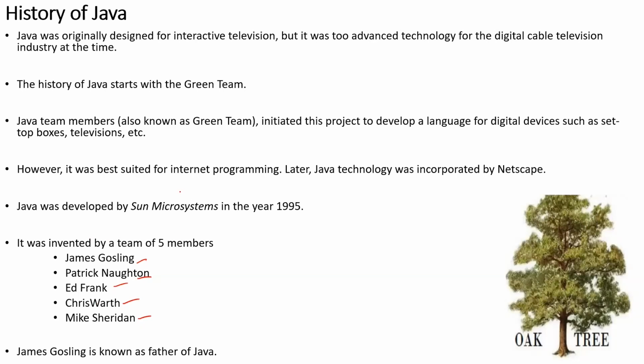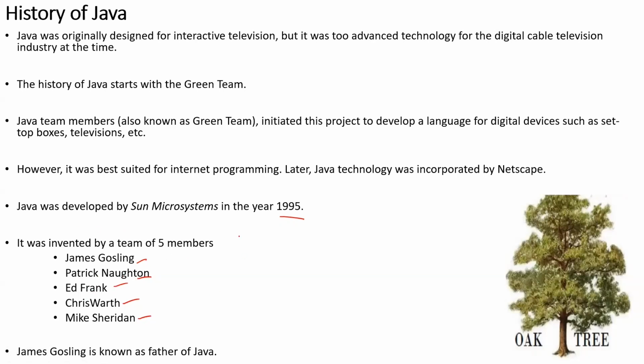The Java team members, also known as the Green Team, initiated this project to develop a language for digital services such as set-top boxes, televisions, etc. However, it was best suited only for internet programming. Later, Java technology was incorporated by Netscape. Java was developed by Sun Microsystems in the year 1995. It was invented by a team of five members, but James Gosling is known as the father of Java.